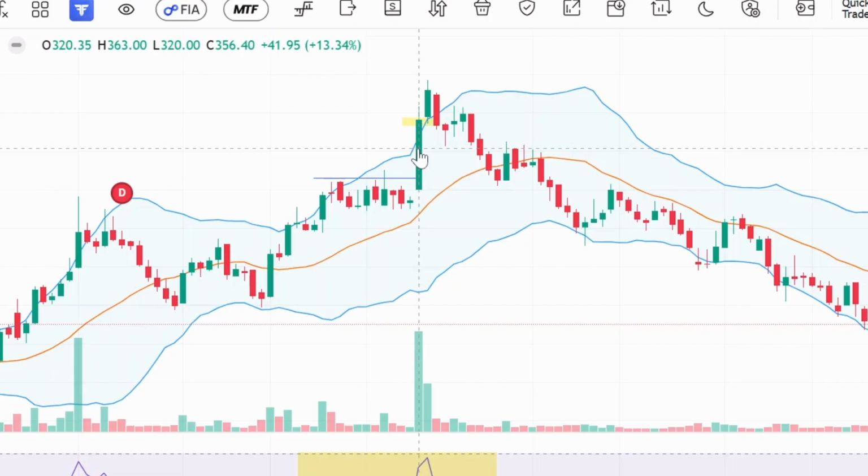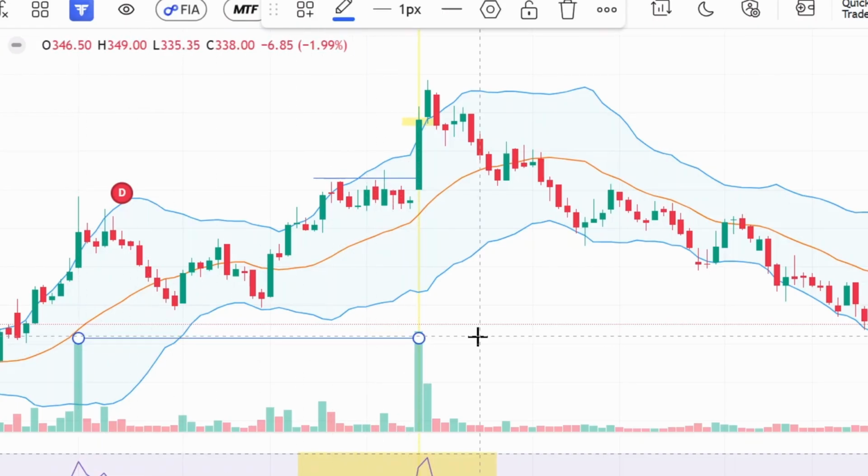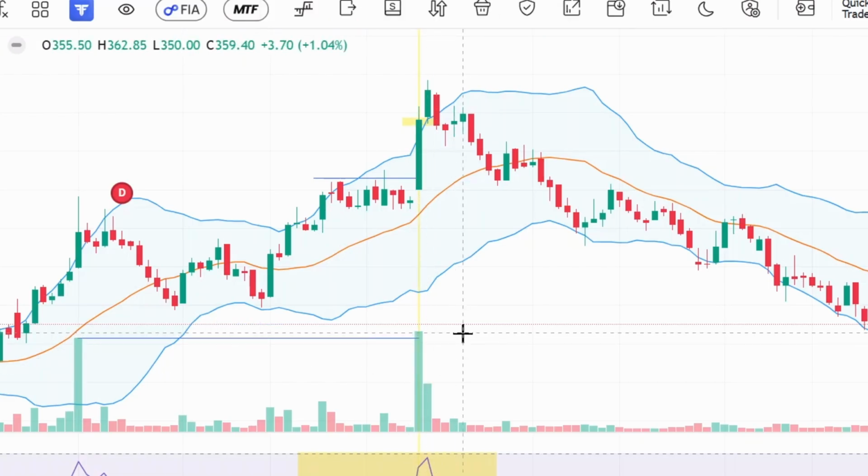And the fourth condition is on the day the highest volume should participate. Exactly, the highest volume is participating. And the fifth condition is volume breakers breakout. This is very, very important. Whatever the last 60 days highest volume bar is, you should mark it, and today it should give a breakout of the last 60 days highest volume, but it should not exceed more than 2.5x of the highest volume in the last 60 days.